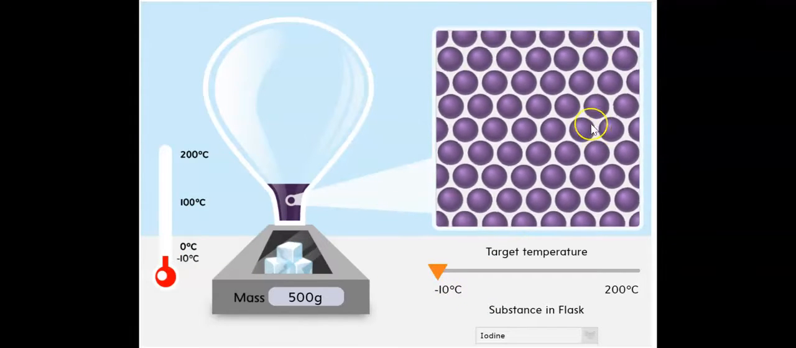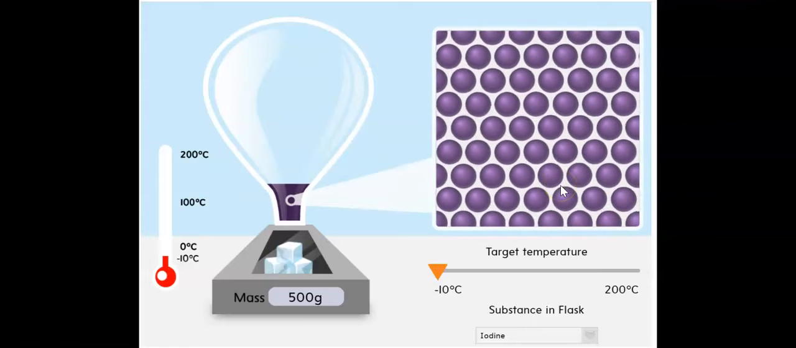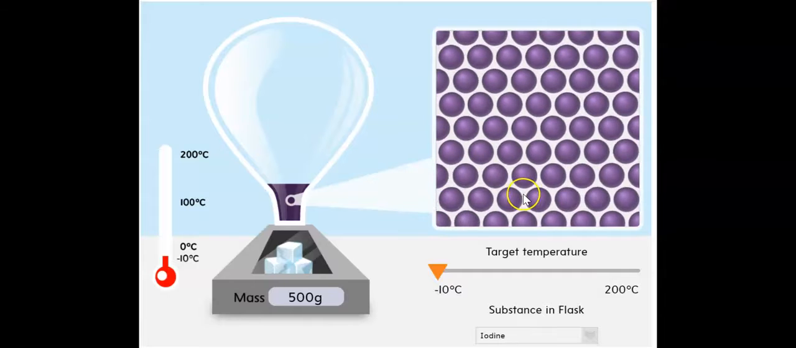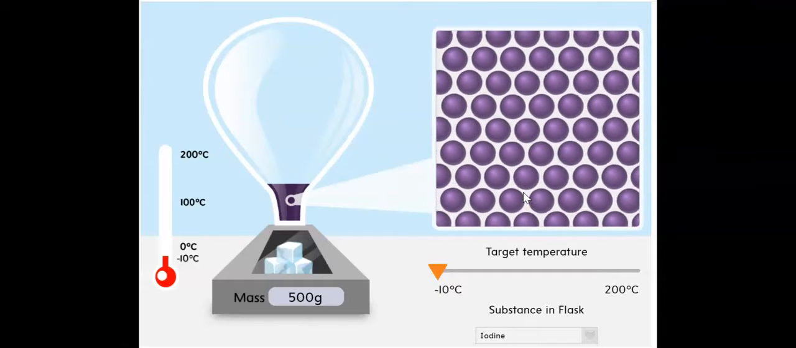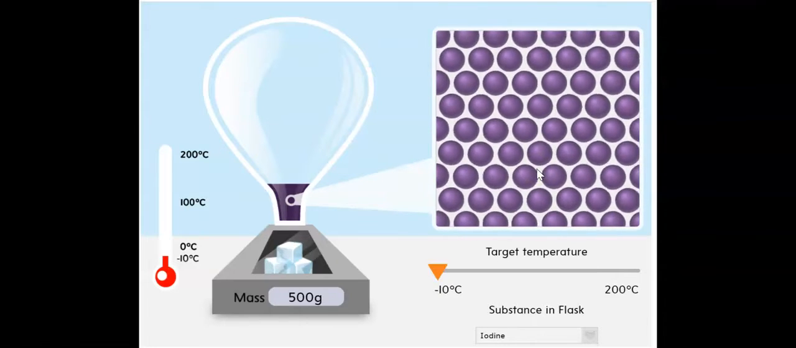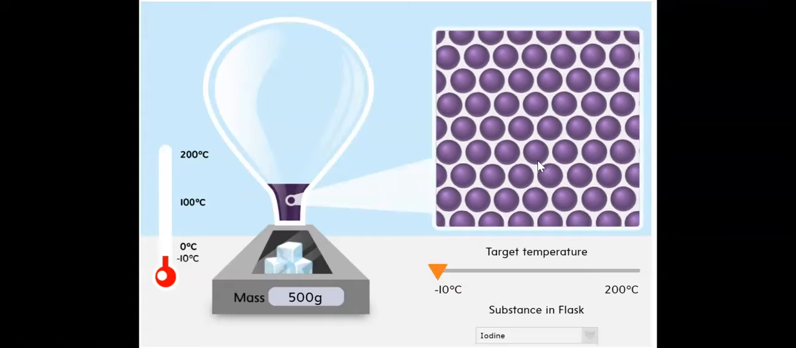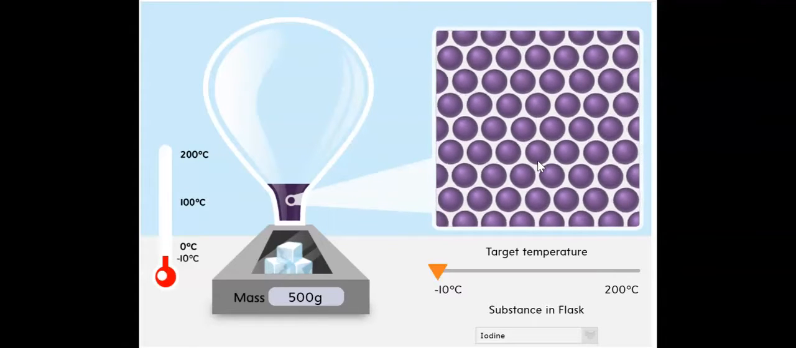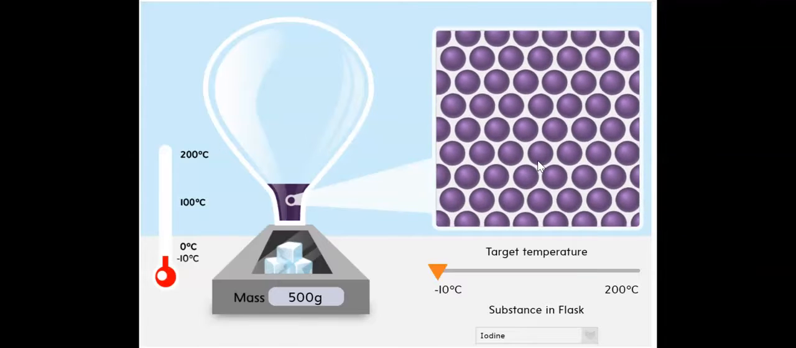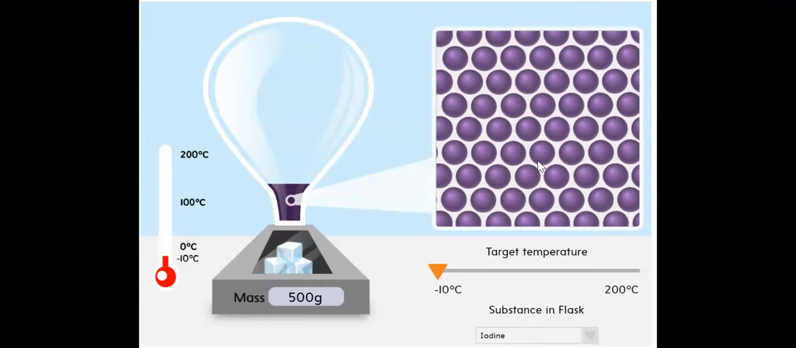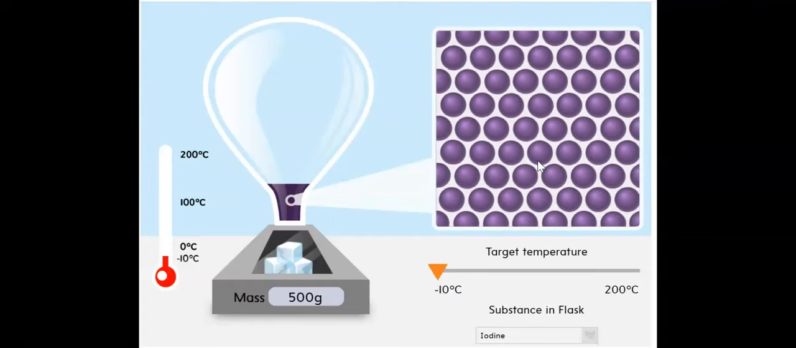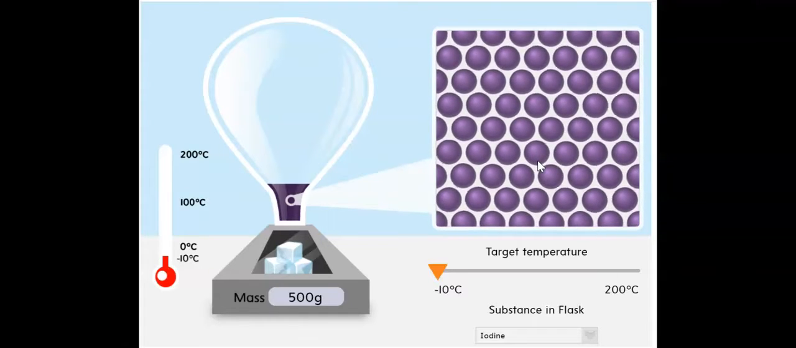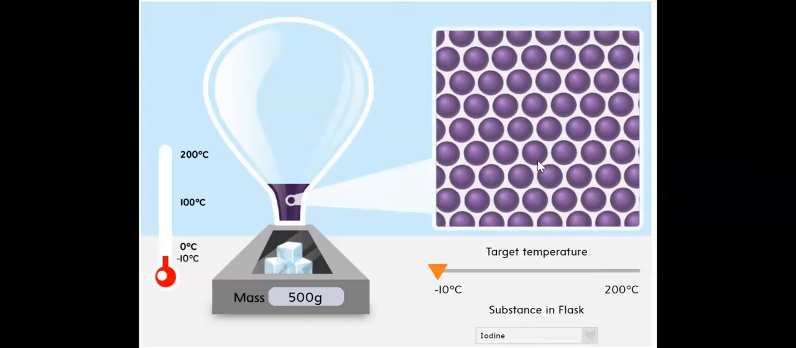So right now, the particles are tightly packed, right? The space between these particles is very little. So most probably this is a solid, because it looks like a solid to me. What happens if I take these particles and start to heat them? They're right now vibrating. Remember, solid particles vibrate, they do not move. So it looks like vibrating to me.